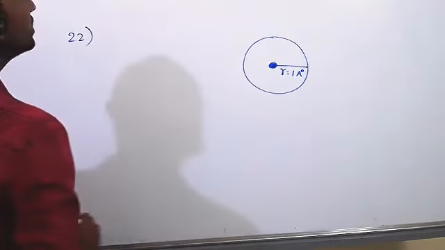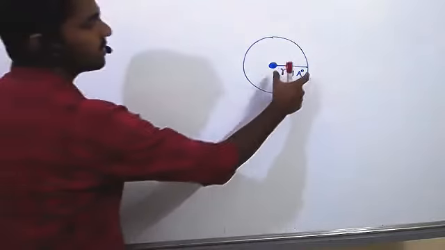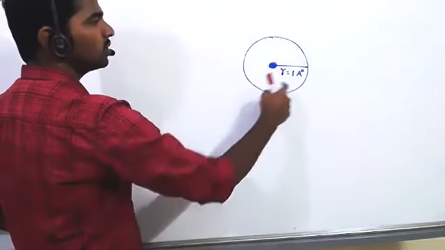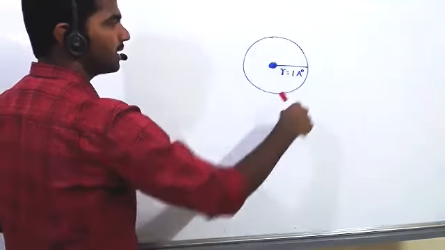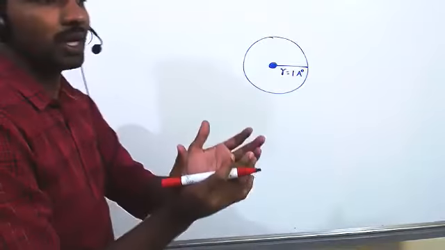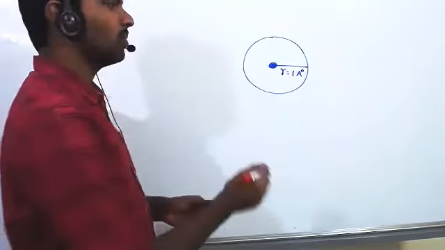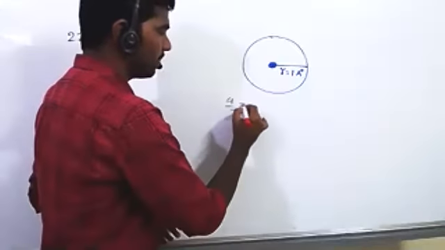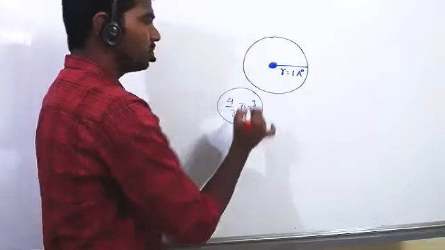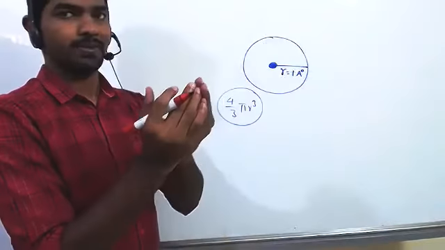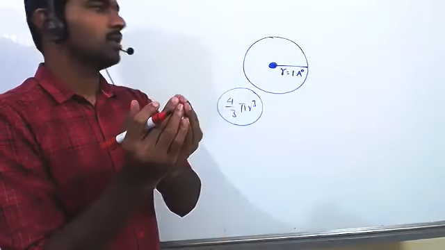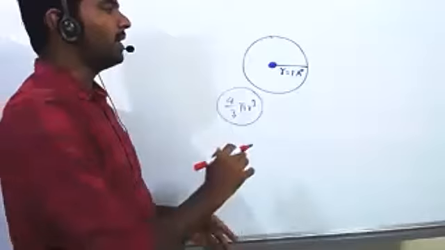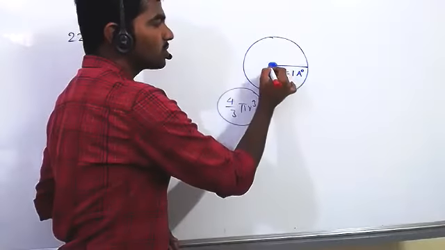Later you draw the diagram. This is the radius of the atom, so from the radius you can calculate the volume of the atom. The formula is 4 by 3 pi r cube, the formula to calculate the volume of a sphere. So the atom volume we can calculate, and here the nucleus volume also we have to calculate.